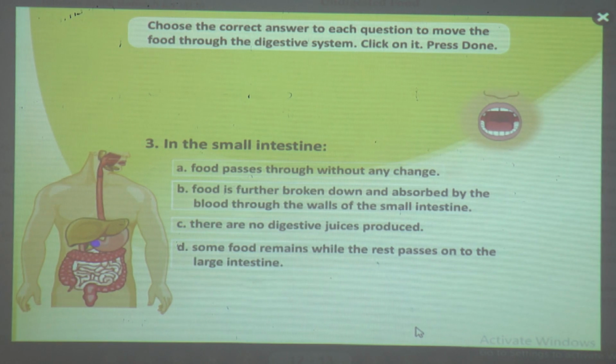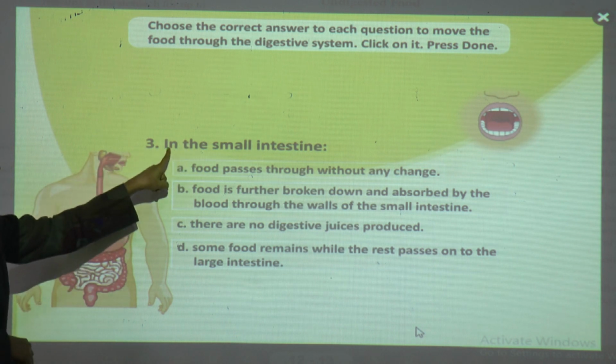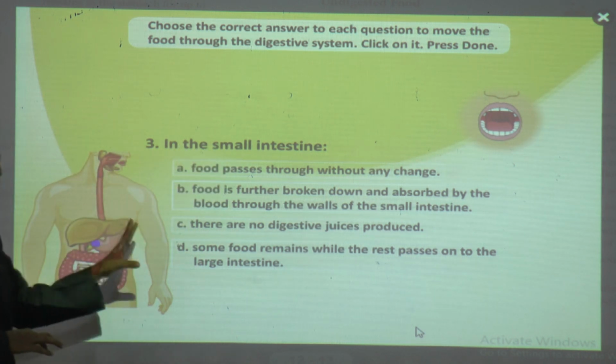In the small intestine, what happens? We have to click the correct one. In the small intestine, here are 4 options. First one is food passes through without any change. No. Food is further broken down and absorbed by the blood through the walls of the small intestine. As we have to find the answer in the small intestine, what happens with the food?